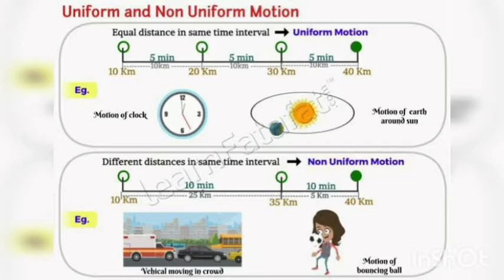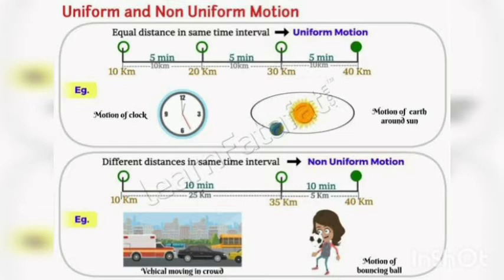If you see the second one, here the cars and vehicles are moving in a crowd. So what is happening here? If you see the marks here, 10 kilometers to 35 kilometers and later on to 40 kilometers. The time interval is 10 minutes, same as usual. But here the distance travelled by the cars is different.